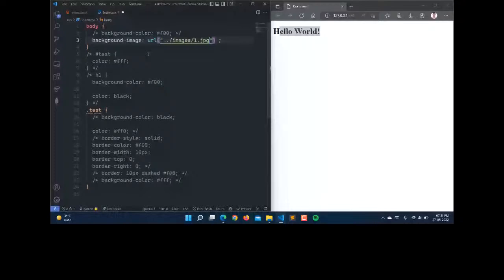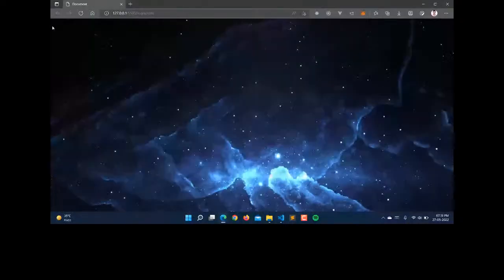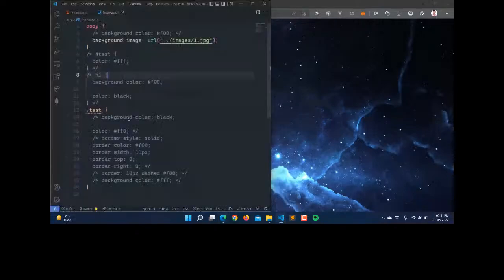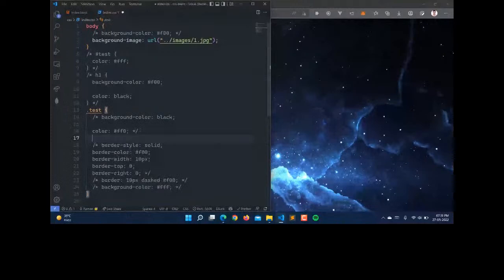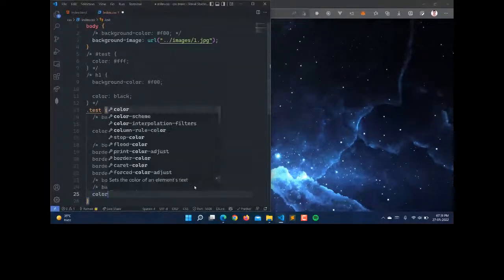Background image here, and our color is also not looking good for the h1. So here we can set the color. So let the color be white here. So just save that. So we have the white color.